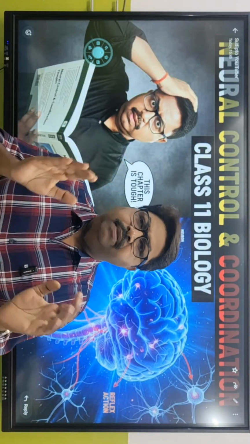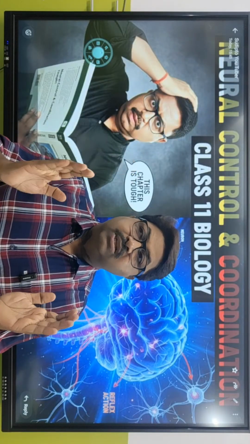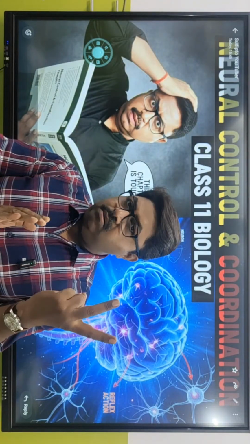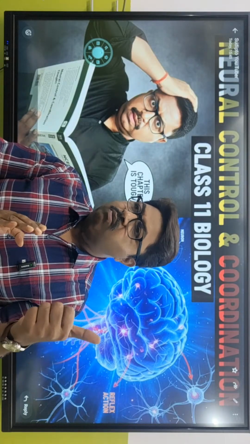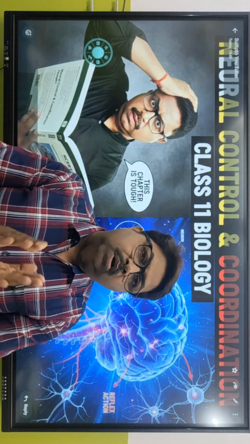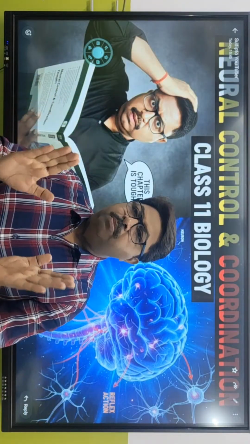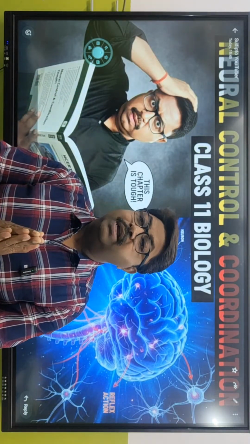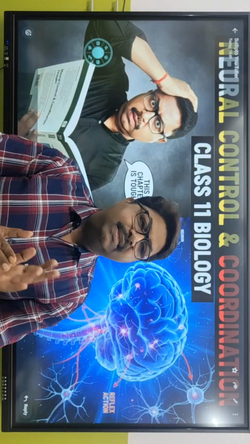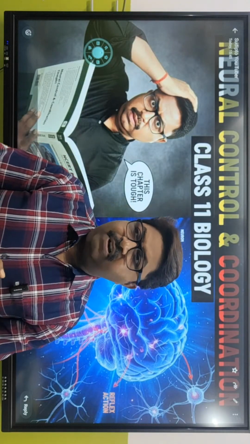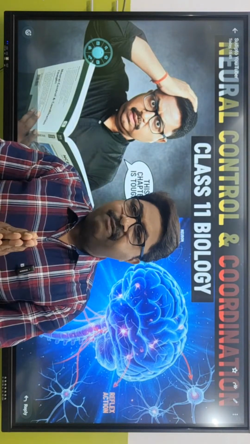First, the study of the brain is called encephalology. The three parts of the brain, and also we know that the brain is a part of the central nervous system, because it is one of the two which come under the central nervous system. One is the brain and one is the spinal cord. So the brain has three parts. The first one is called forebrain, also called prosencephalon. The second is midbrain or mesencephalon. The third one is hindbrain or rhombencephalon.